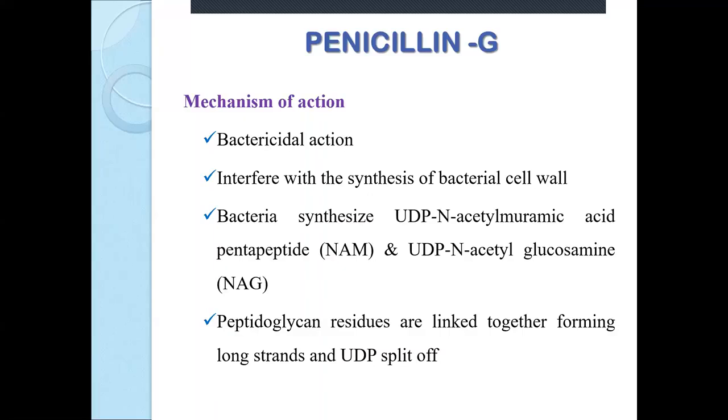Cell wall synthesis takes place by acting on two units, called UDP-NAM and UDP-NAG. That is UDP-N-acetylmuramic acid pentapeptide and UDP-N-acetylglucosamine. These are the two strings bacteria synthesize. These are separate chains. They are linked together by particular steps, and once they link together, it is called cross-linking of the cell wall. That gives integrity to the cell wall.